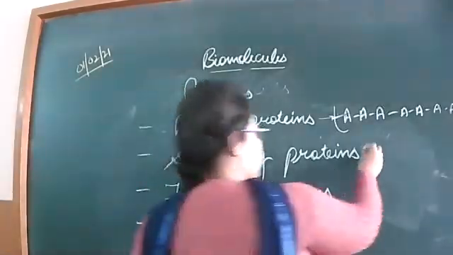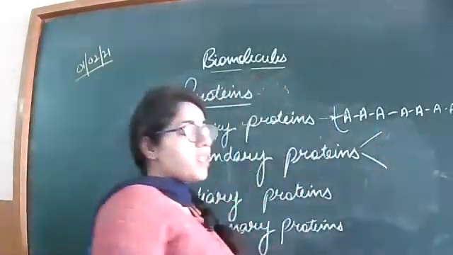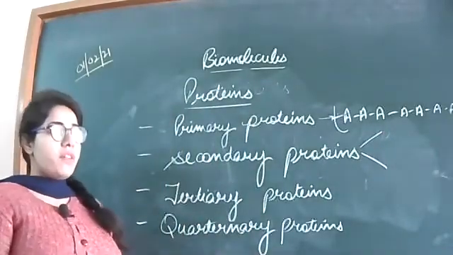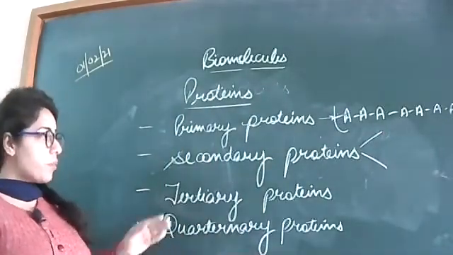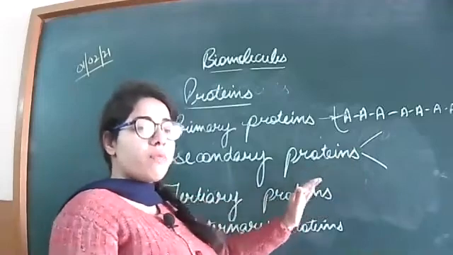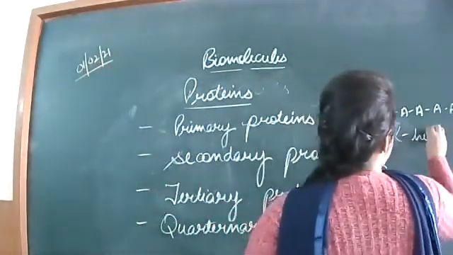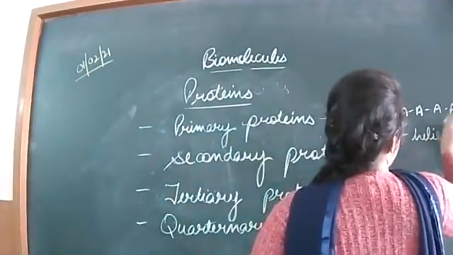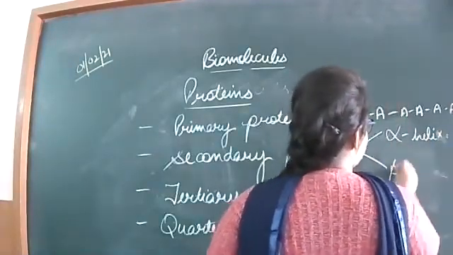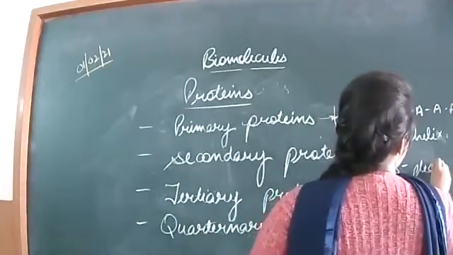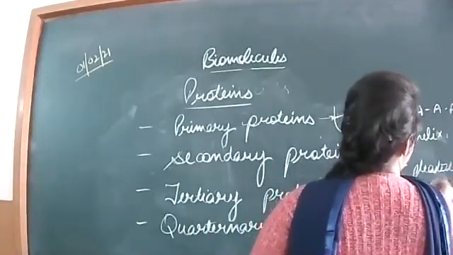In the secondary structure of proteins, different polypeptide chains bond with each other to form different structures. First is the alpha helix, and second is the beta pleated sheets.